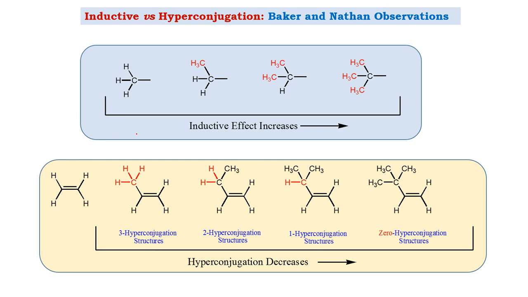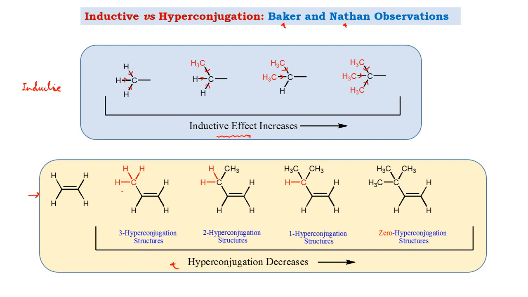One important thing that is highlighted by Baker and Nathan: they have shown that if we are comparing the two things, in this case, this is related to the inductive effect explanation and this is related to the hyperconjugation. As we are seeing over here, as we are substituting these hydrogens of the methyl group by CH3, the donation of electrons is increasing. As we are having more alkyl groups over here, the donation is increasing. That means the inductive effect is increasing in this direction.